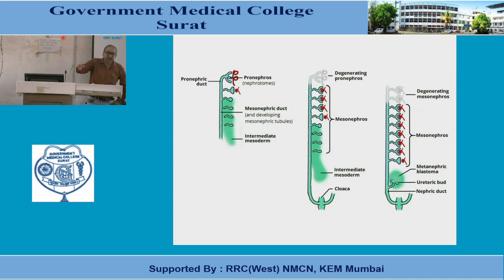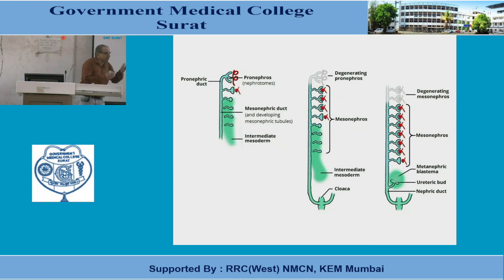The cranial tubules as well as the cranial part of the mesonephric duct disappear, but the caudal tubules and the caudal part of the mesonephric duct still remain. They change their system. Now it's not a part of the urinary system, it becomes a part of the genital system.